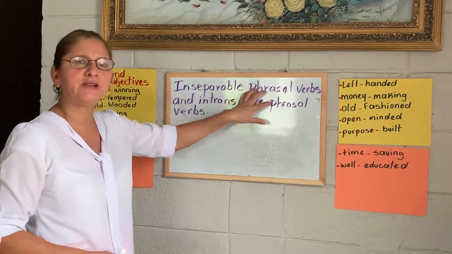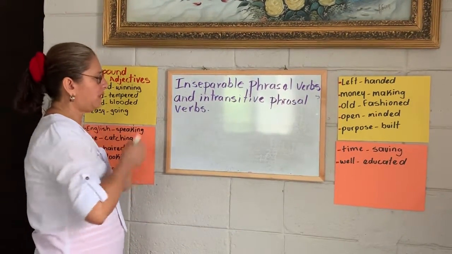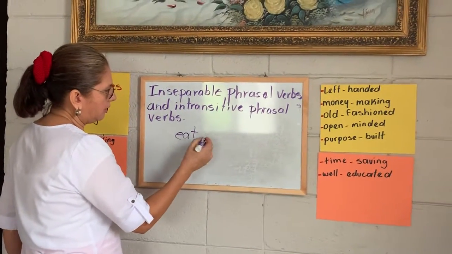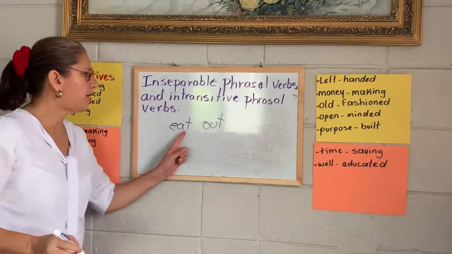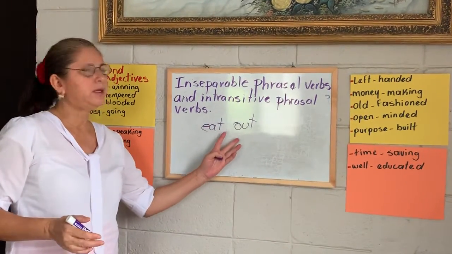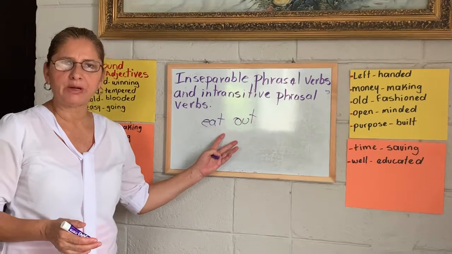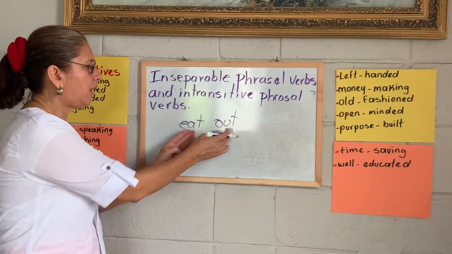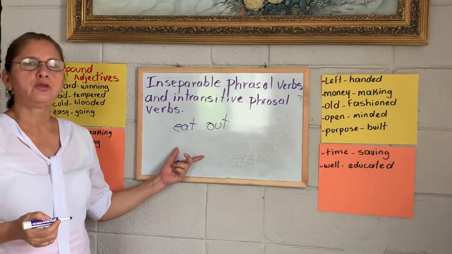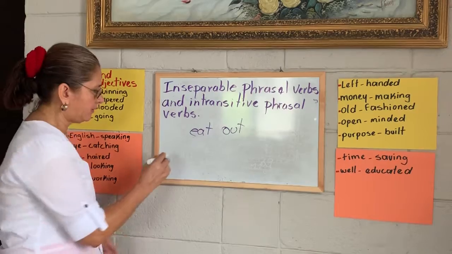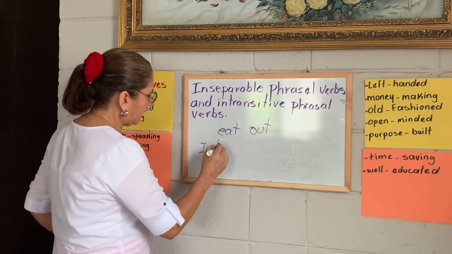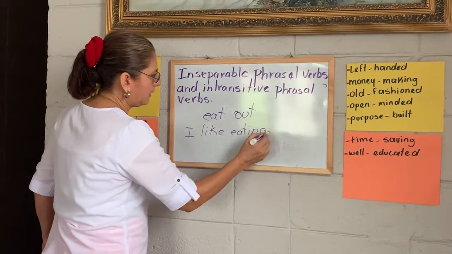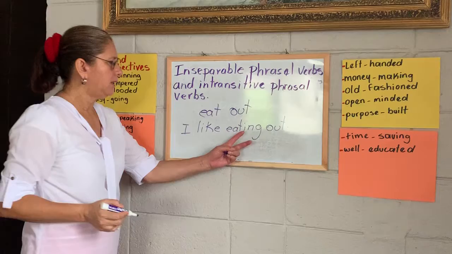What is the meaning of inseparable phrasal verb? The meaning is that the verb with the preposition cannot separate. They always go together. For example, I'm going to make a sentence with this phrasal verb: I like eating out. Look, this is the phrasal verb.